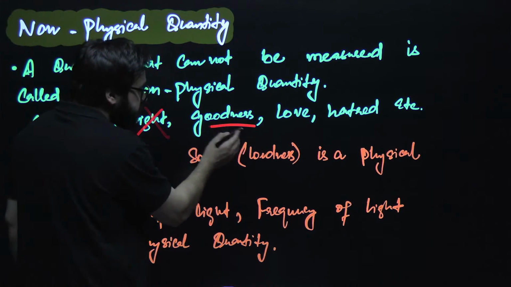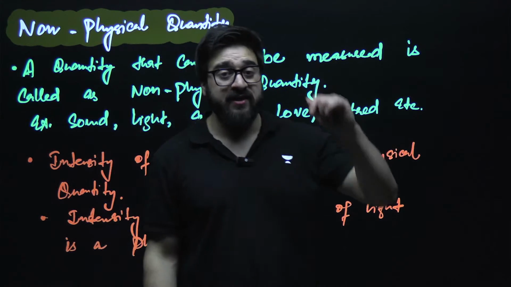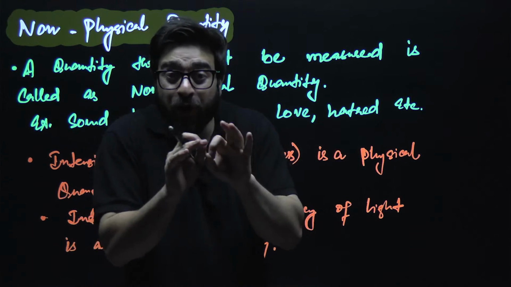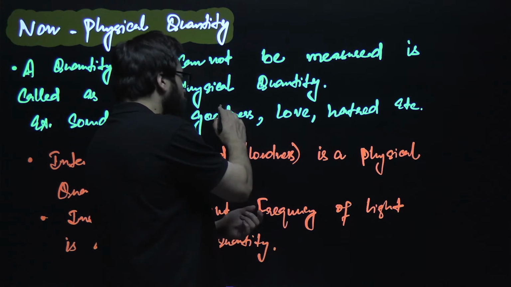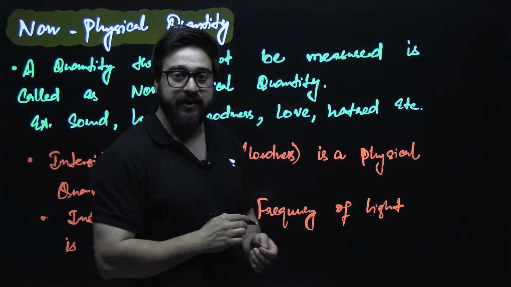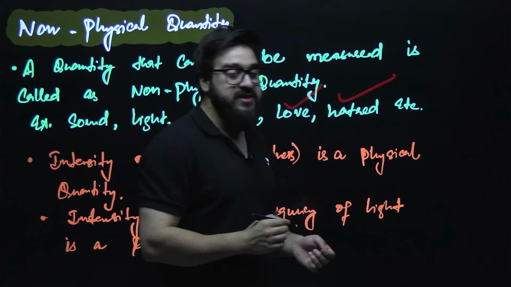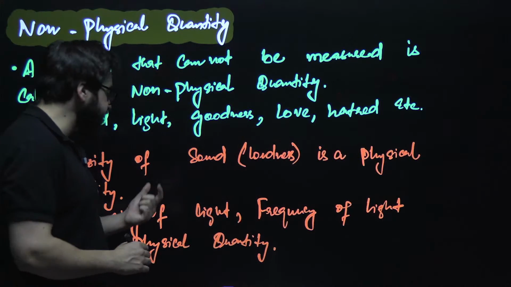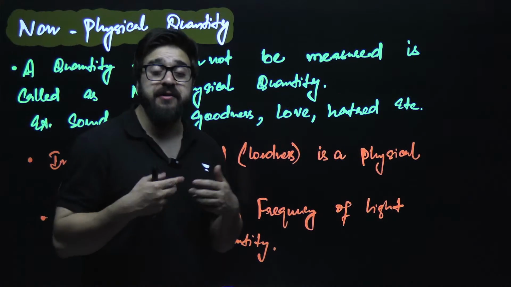We say goodness. How much goodness that person is having. Sir, 20 kg goodness. That is wrong. No, we cannot measure the goodness. So we say goodness is a non-physical quantity. We say love is a non-physical quantity. We say hatred is a non-physical quantity. All of these are non-physical quantities which we cannot measure.